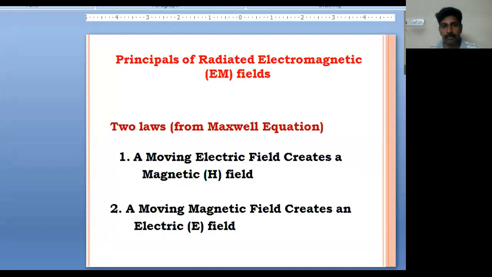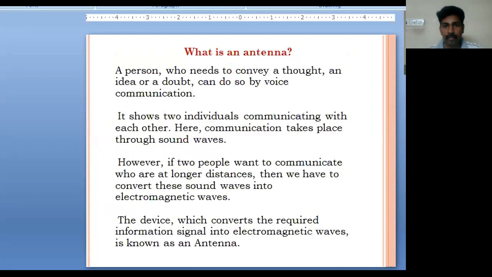So first, what are the principles behind that EMF field? There are two laws from the Maxwell equations. That is, first one, a moving electric field creates a magnetic field, and a moving magnetic field creates an electric field. So what is an antenna?